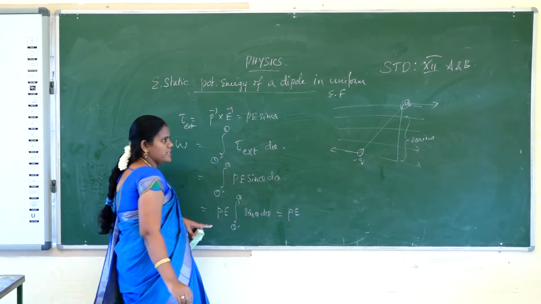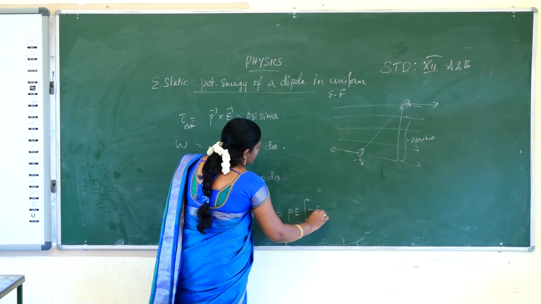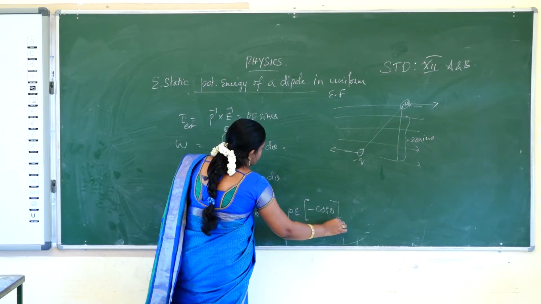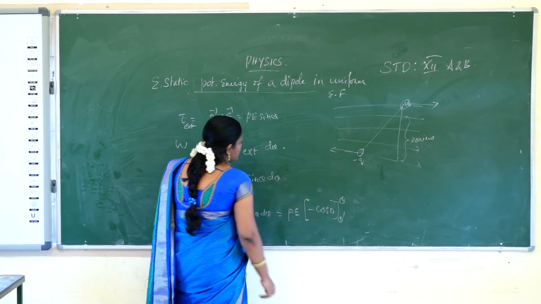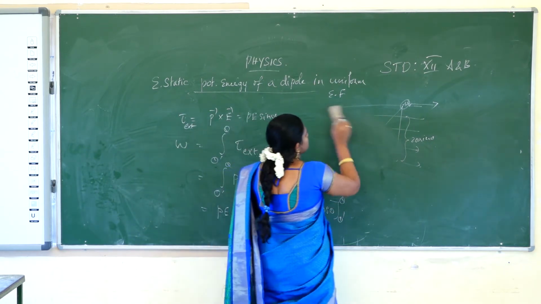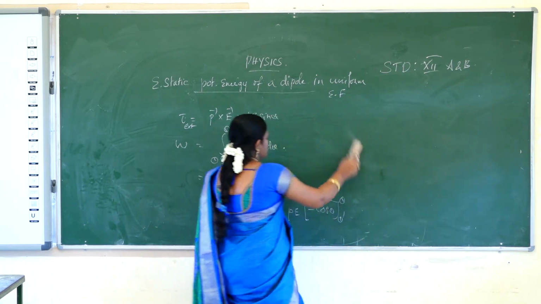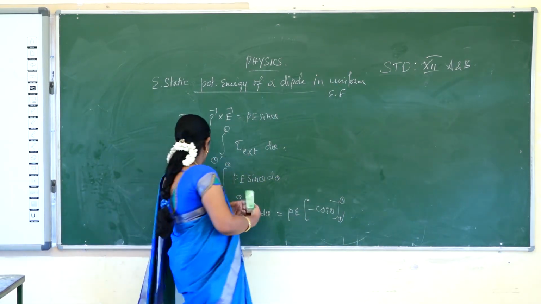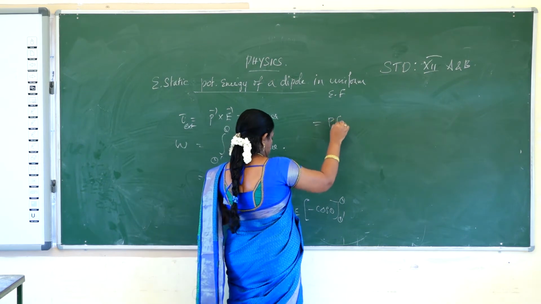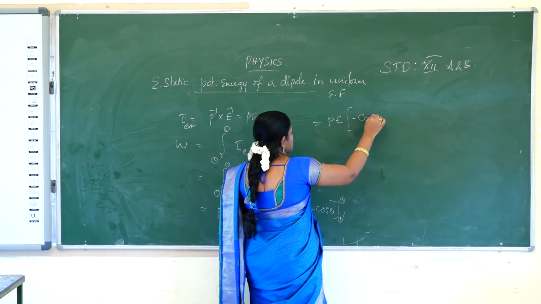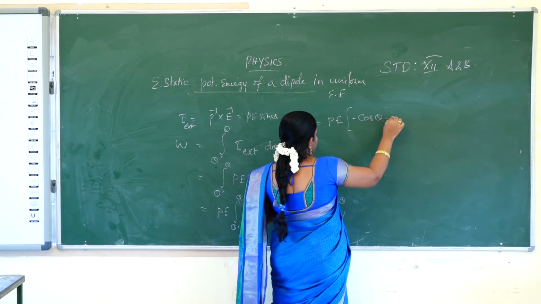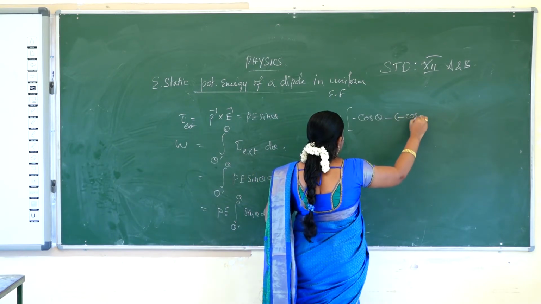The integral of sin theta is minus cos theta, with limits theta dash to theta. Substituting the limits: B e times minus cos theta minus of minus cos theta dash.